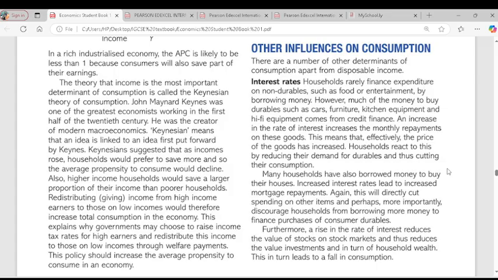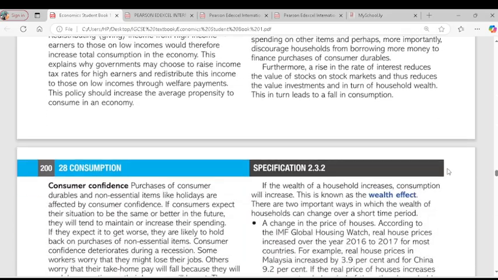So for interest rate, we talked about a rise in interest rate. An increase in interest rate will bring about a rise in the price of borrowing, which makes consumption fall. An increase in interest rate also reduces the value of stocks, which means people will not be interested in buying stocks. Another factor that could determine consumption is consumer confidence. I want to talk about consumers' confidence.